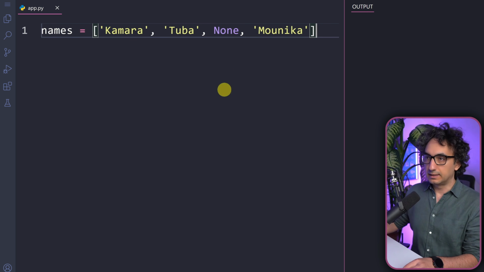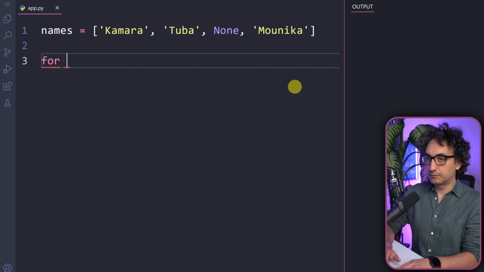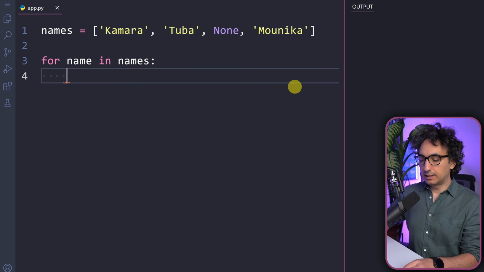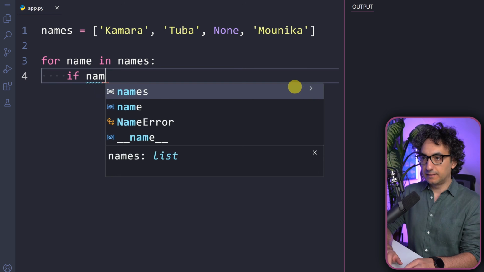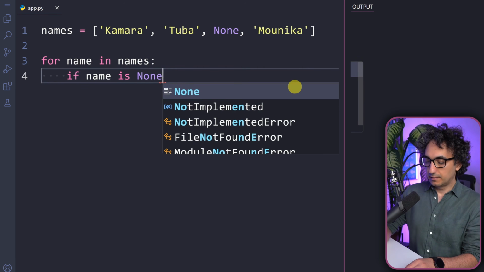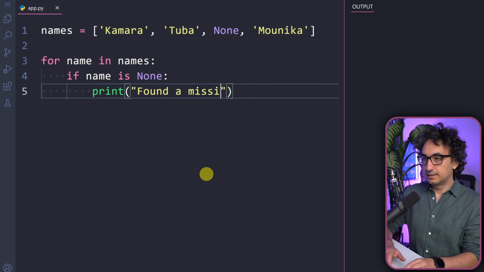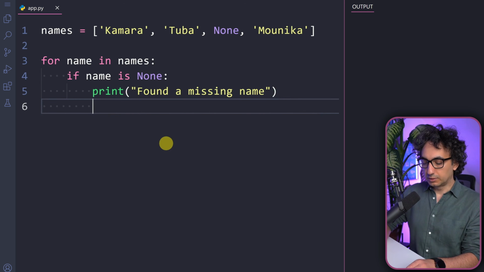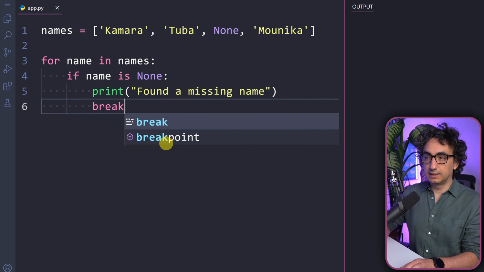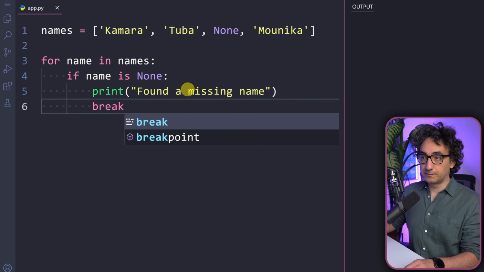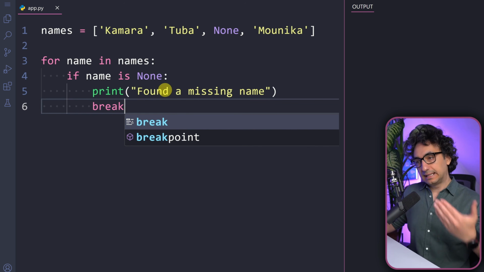Okay, so now I would like to check whether we have any missing values. For that, we have to iterate through the list. So we have to create a for loop: for name in names, colon. Now we're going to build a condition in order to check whether the name is empty. And for that, we're going to use an if statement. So if the name is None, then we're going to print a message. We're going to say "found a missing name". And after that, we don't want to continue. We have already found an issue in the data, and that's enough for now. So I want to stop and exit the loop.